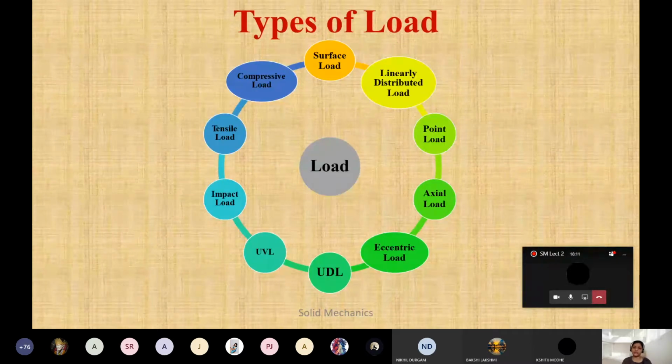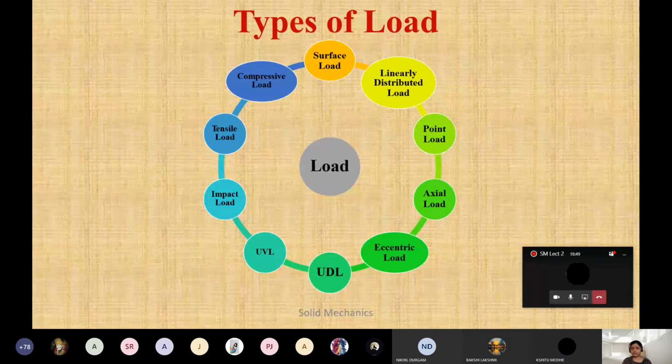Now just check what the different types of loads are. You have learnt and seen a few loads. I'll go one by one. First will be a surface load. I'll show you with diagrams. Second will be linearly distributed load, then point load, axial load, eccentric load, UDL, that is uniformly distributed load, UVL, uniformly varying load, impact load, tensile load and compressive load. All these different types of loads are there, and unit by unit we are going to study all this. Now in the first unit we will see up to axial load and all that.